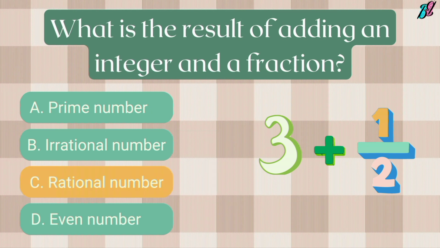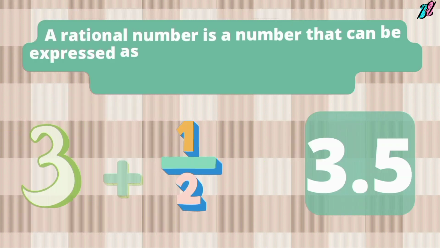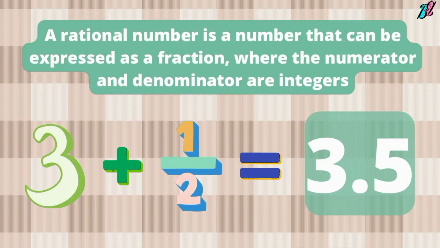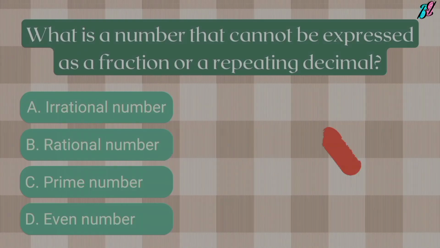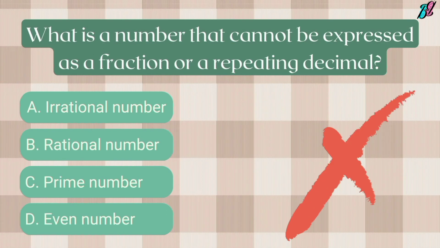The correct answer is C. Rational number. A rational number is a number that can be expressed as a fraction where the numerator and denominator are integers. Question 2. What is a number that cannot be expressed as a fraction or a repeating decimal?